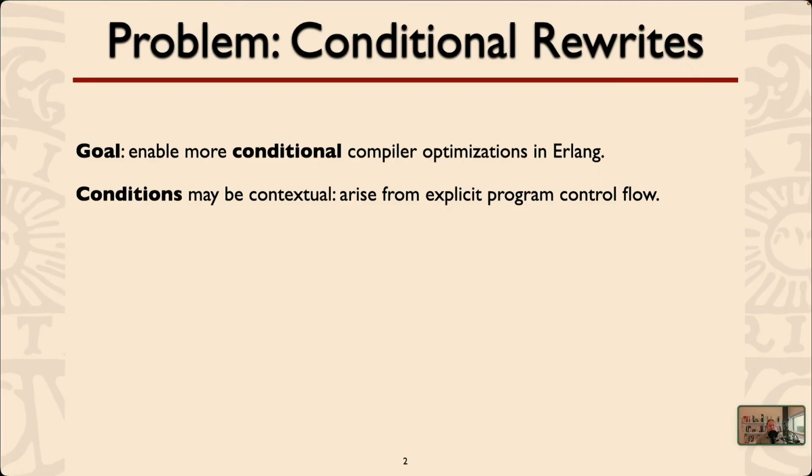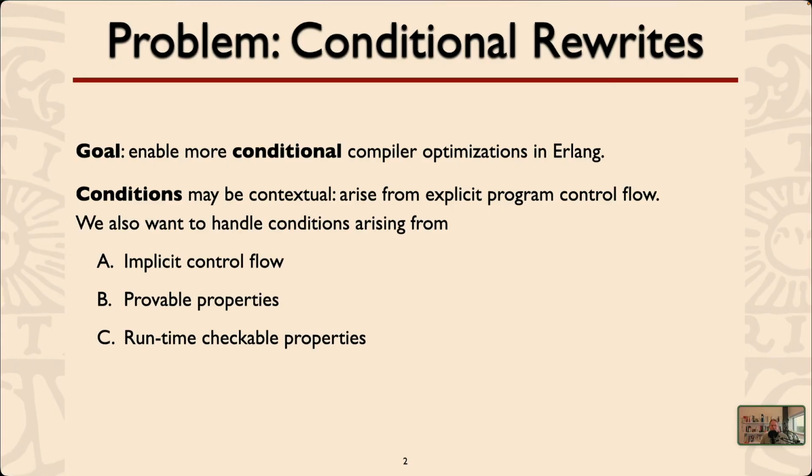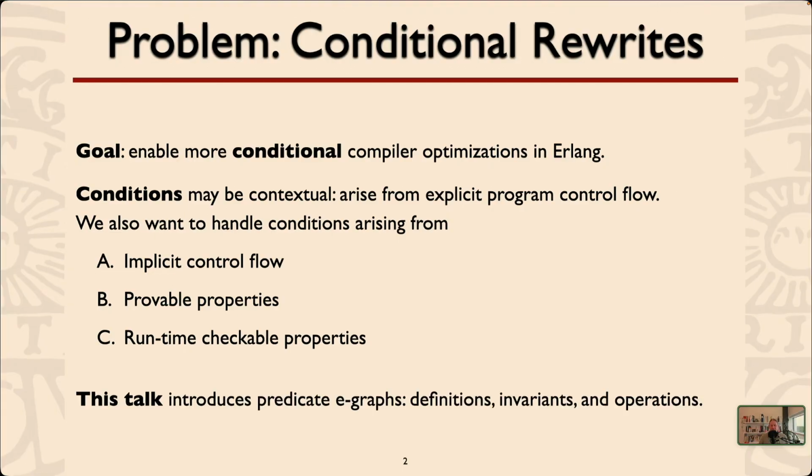Now these conditions may be contextual. They might arise from explicit program control flow. But we also want to handle conditions that arise from implicit control flow. We want to handle conditions that arise from provable properties that the compiler comes up with while it's running, or even runtime checkable properties. So this talk will introduce predicate EGRAPHS, will be fairly formal.